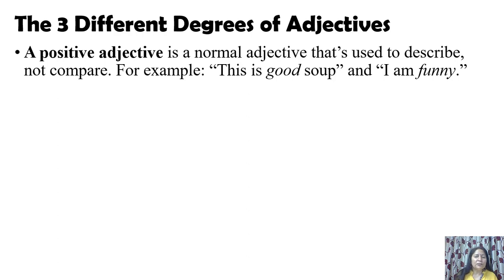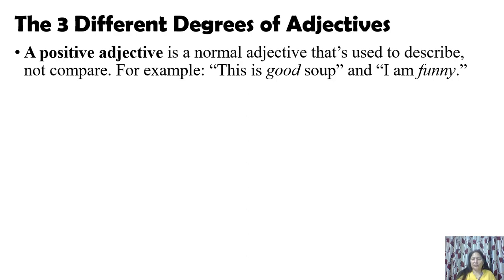If you change the same sentence into comparative mode, then you will have to compare the soup. So this is a better soup than that one. So good will become better and funny will become funnier. I am funnier than you, because comparison is involved. So two things will be involved.